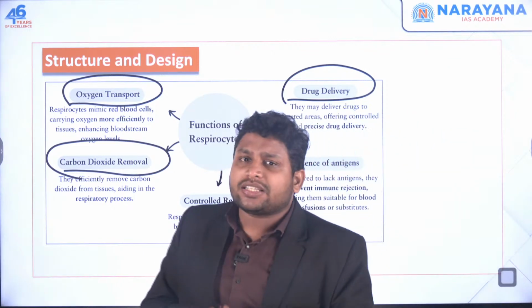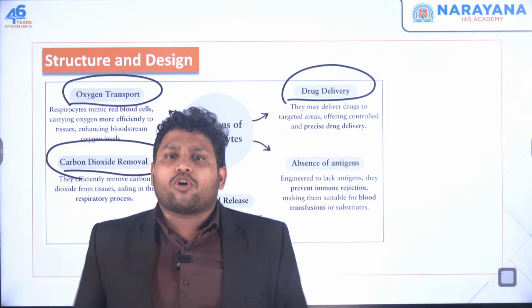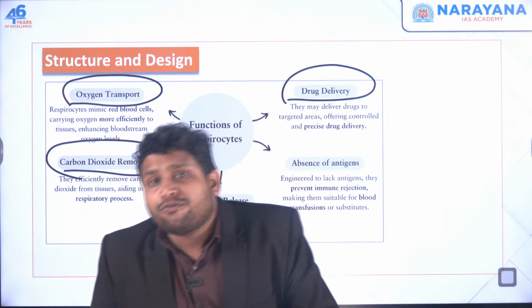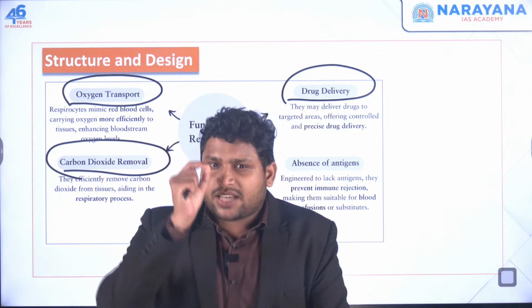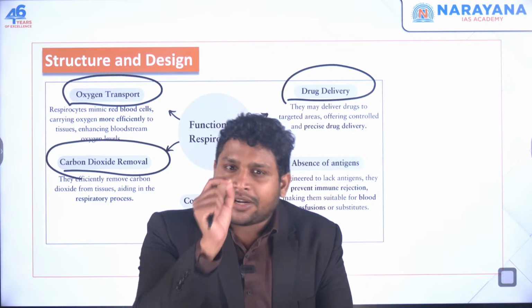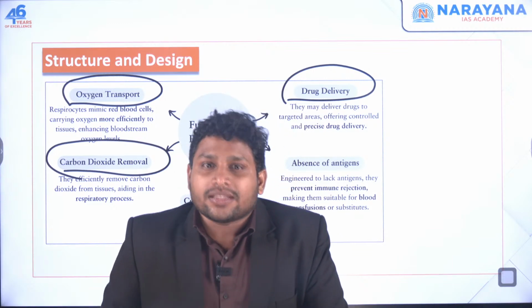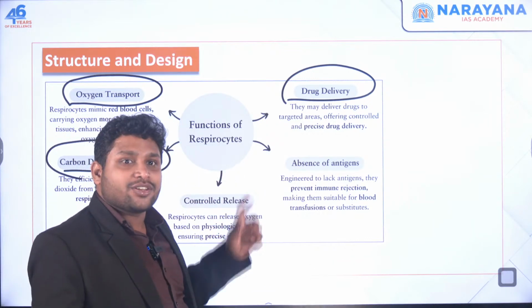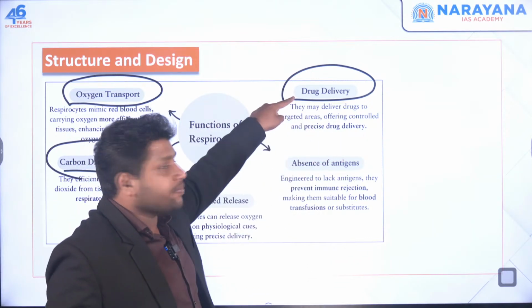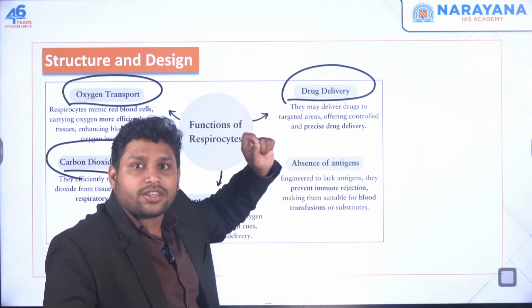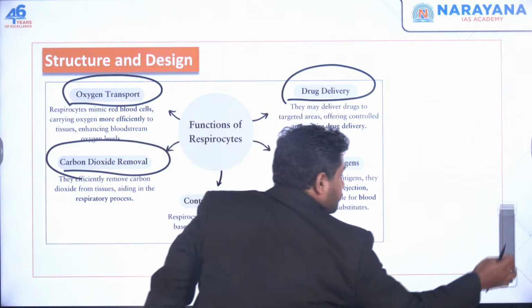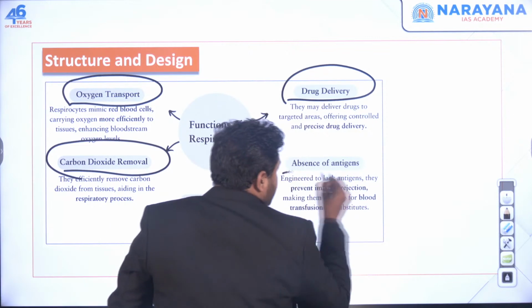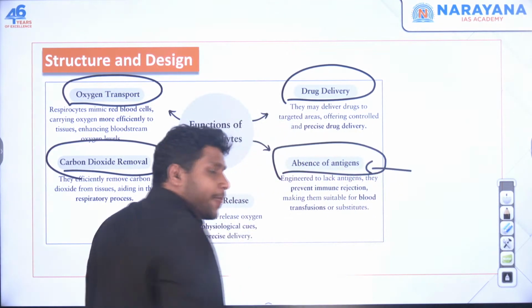Normally whatever medicine we take goes to all the parts of the body. Now that could be harmful for us. We want the medicine to go precisely to that particular location where the problem is. There we can utilize these respirocytes, so they can reach the exact location and deliver that drug over there. Then this part is very important, this is the technical part, but you should know.